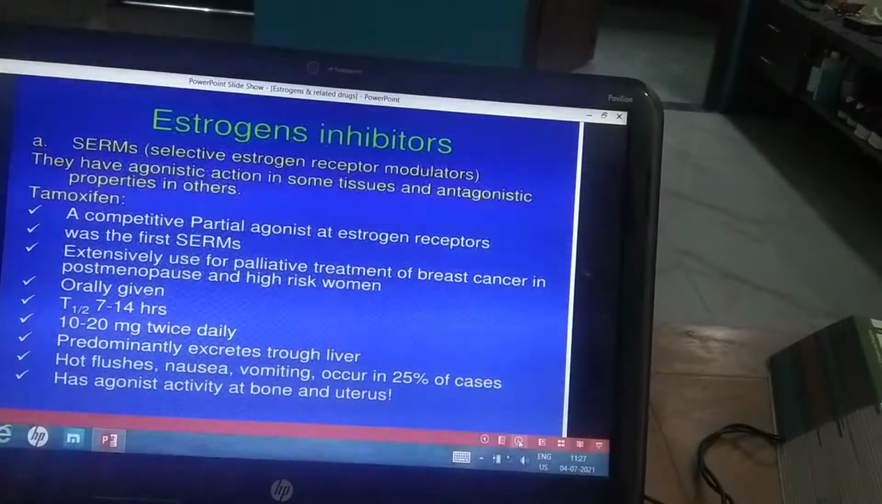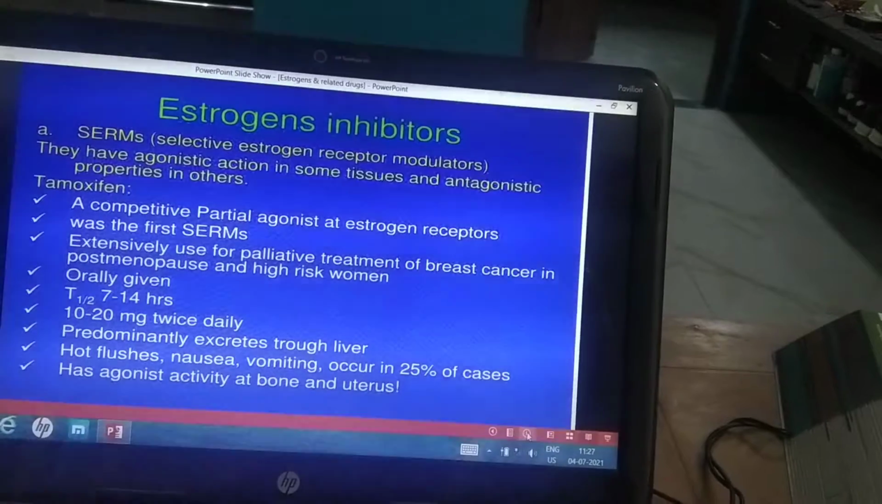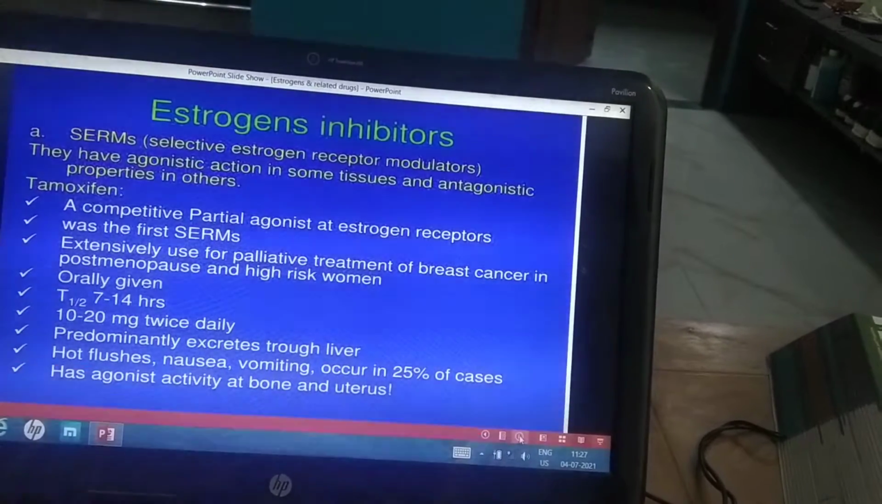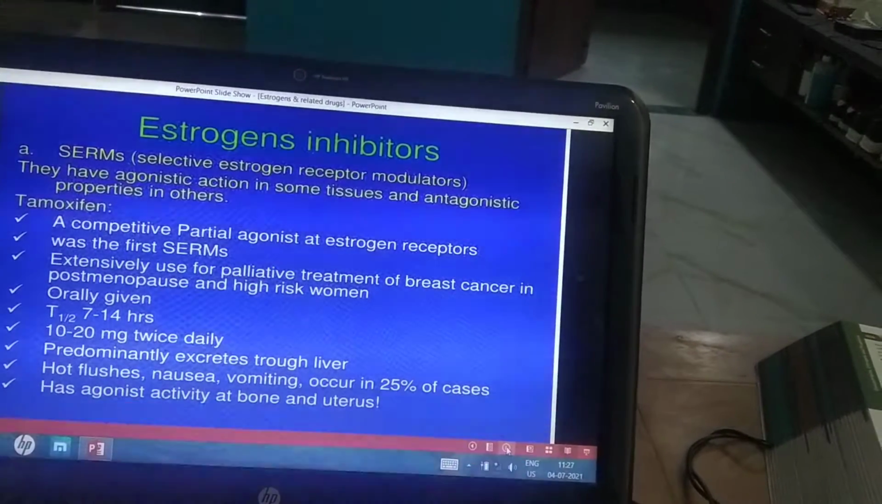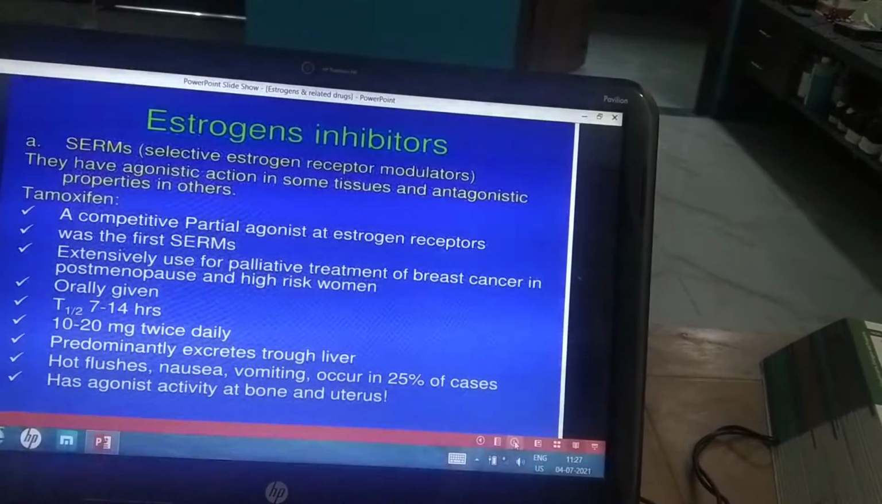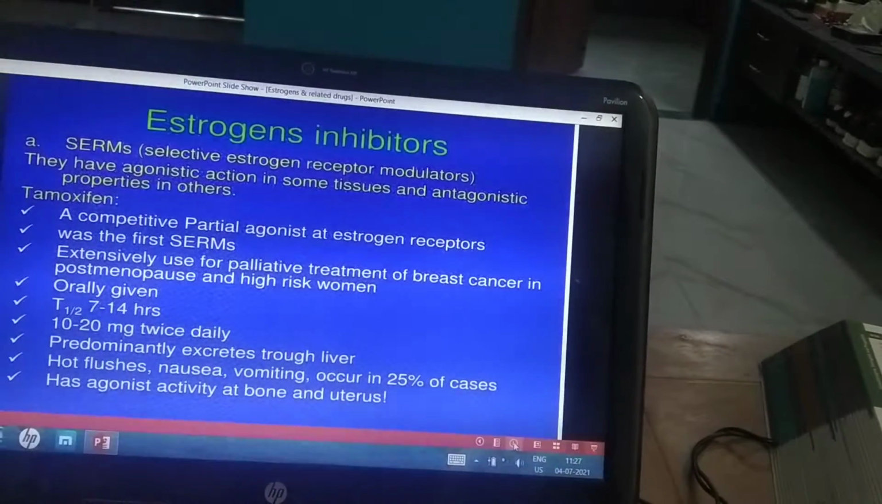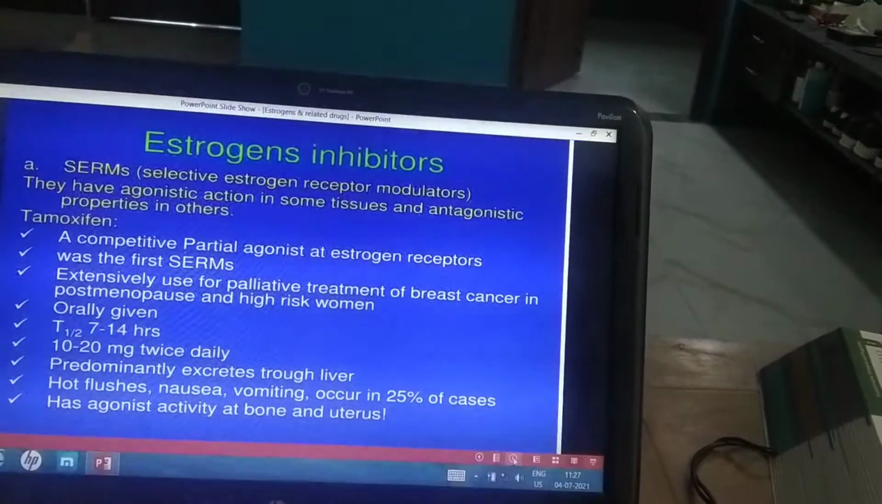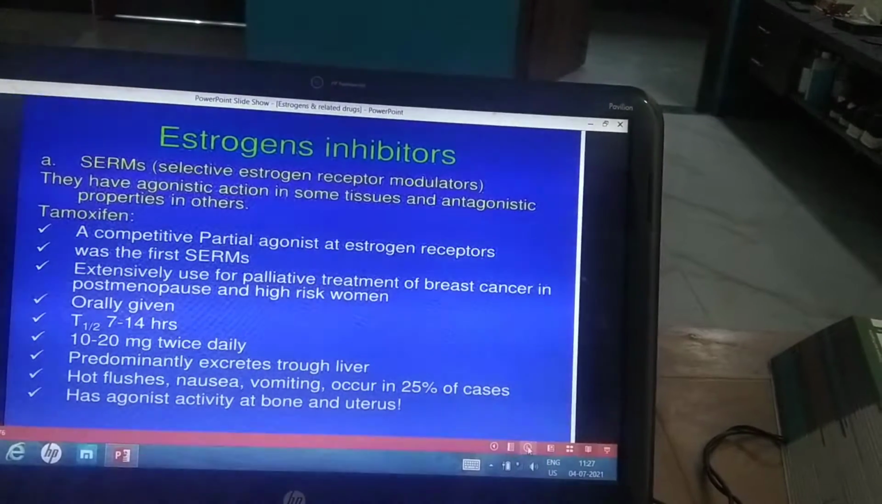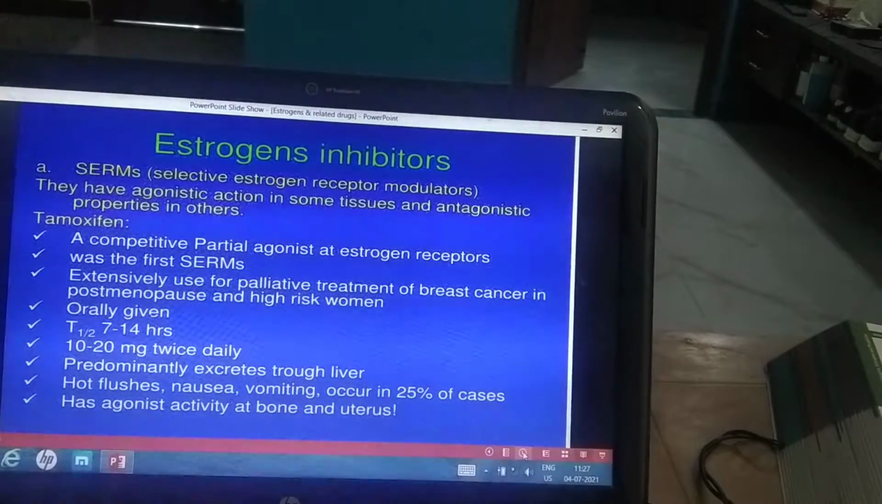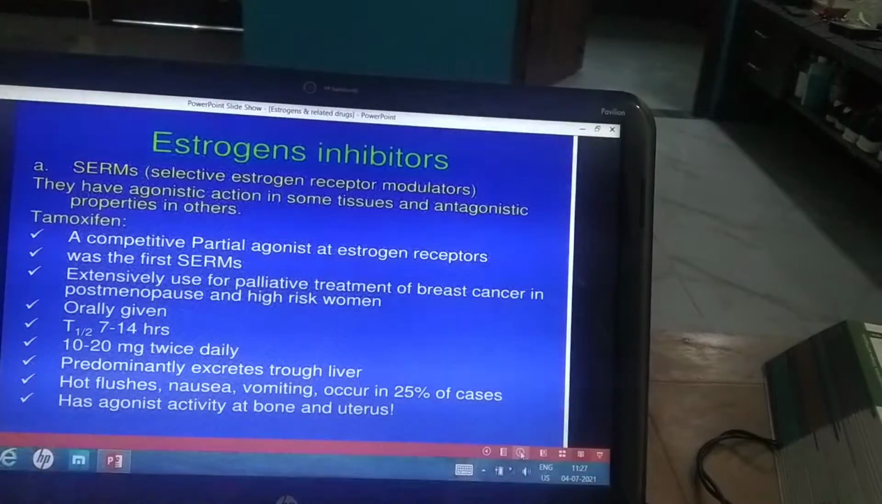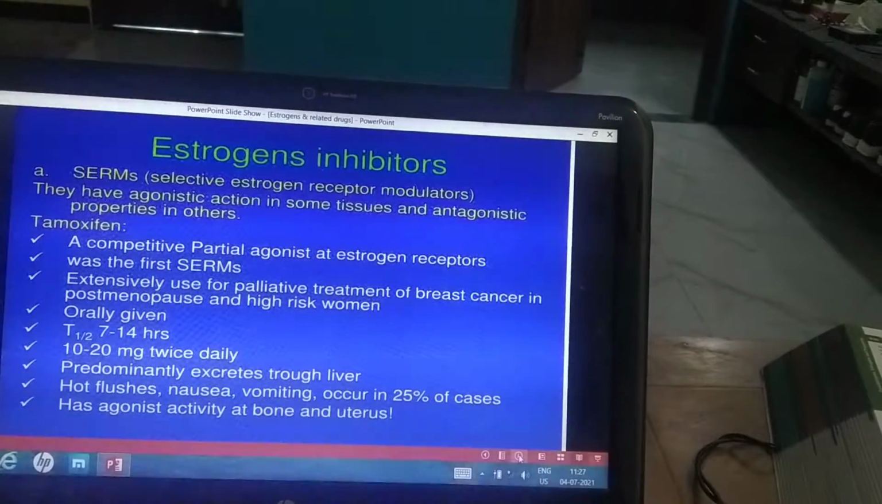It is extensively used for the palliative treatment of breast cancer in postmenopausal women and high risk women. It is given orally. Half life is 7 to 14 hours. Dose is 10 to 20 milligram BD. Predominantly it is excreted by the liver. Side effects are hot flushes, nausea, vomiting.